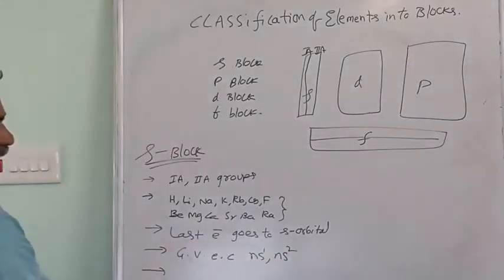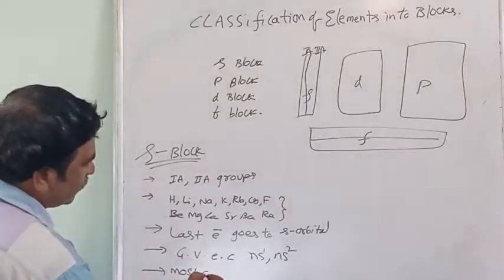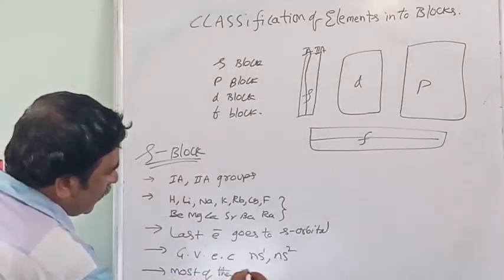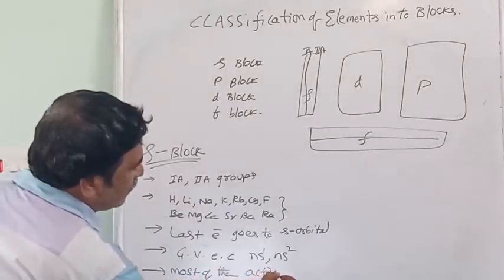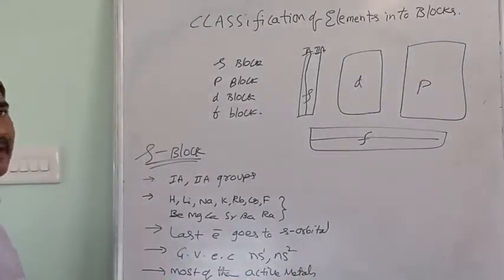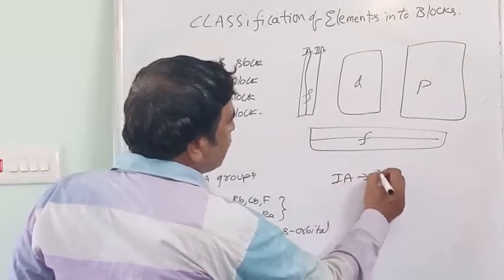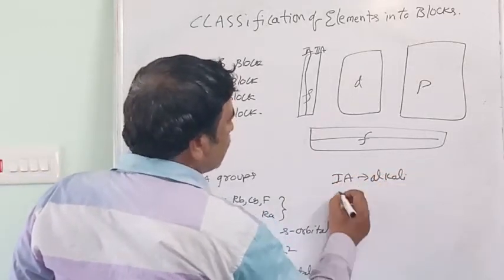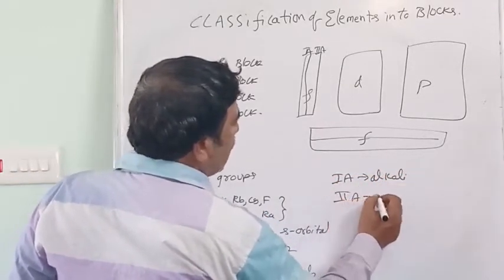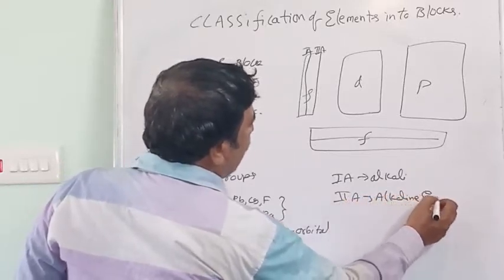This is the outermost configuration, and most of them are highly active metals. 1A group is specially named as alkali metals, 2A group as alkaline earth metals.